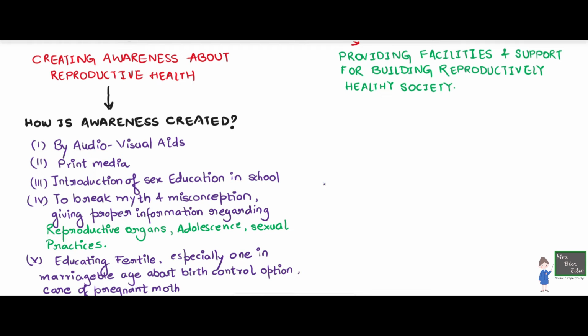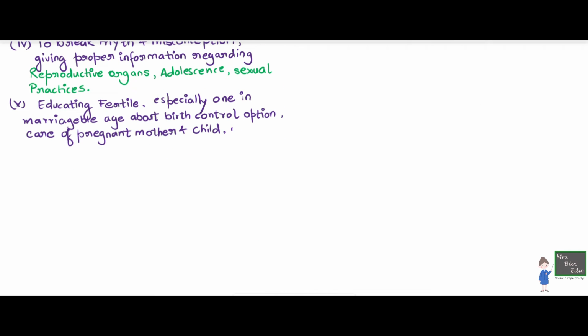That is the most fertile age group in a country. So the ones in marriageable age should know about the birth control options so that we don't have an ever-rising population. How to take care of a pregnant mother and the child, importance of breastfeeding.